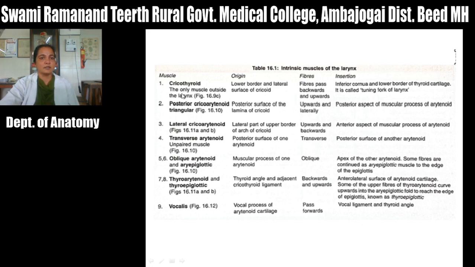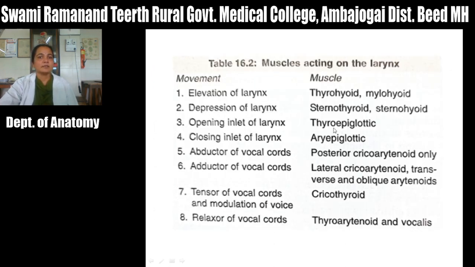This is the abductor of the vocal fold. This one is the tensor of the vocal cords, and this is also an adductor of the vocal cord, that is the transversus arytenoid. Oblique arytenoid and epiglotticus close the inlet of the larynx. Then thyroarytenoid and thyroepiglotticus relax the vocal fold, and lastly the vocalis muscle. Lastly, these are the muscles and actions of these muscles of the larynx.